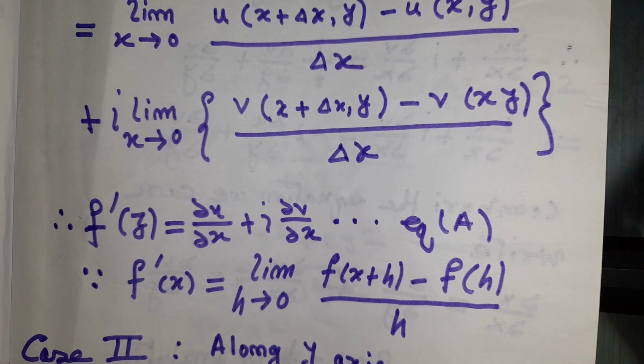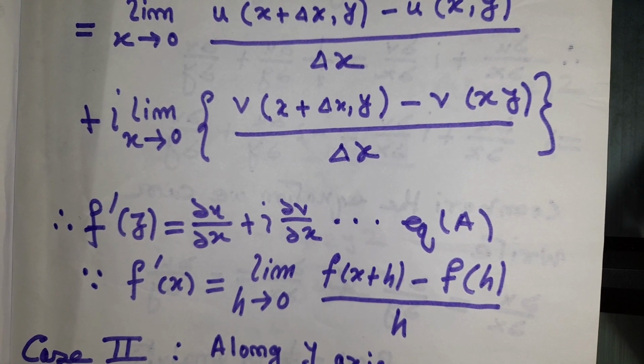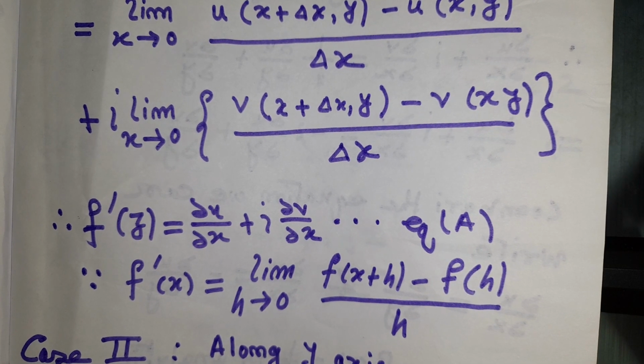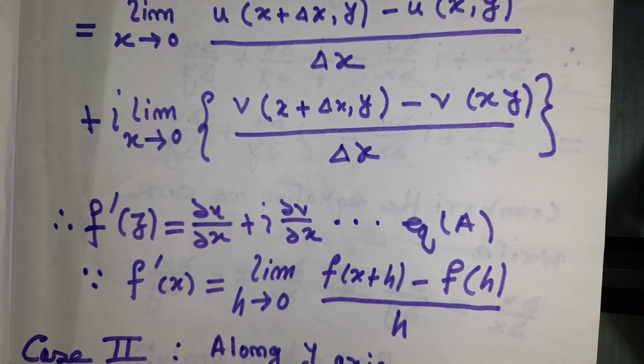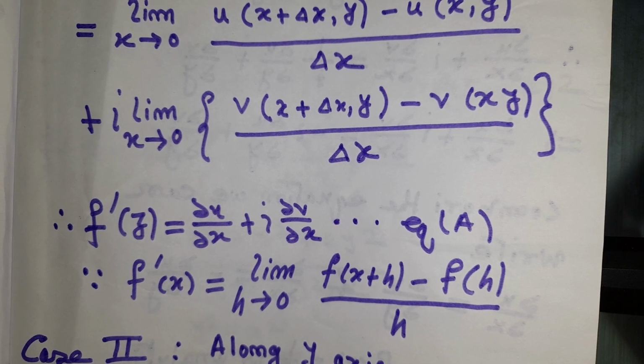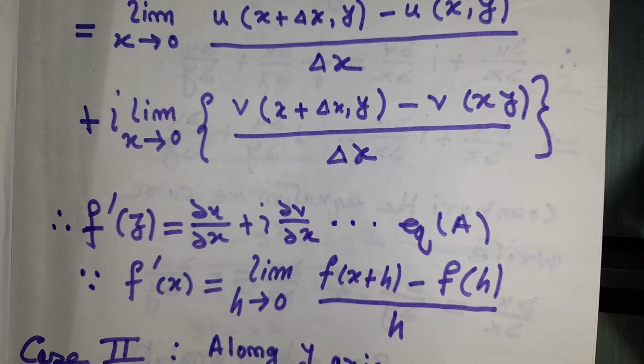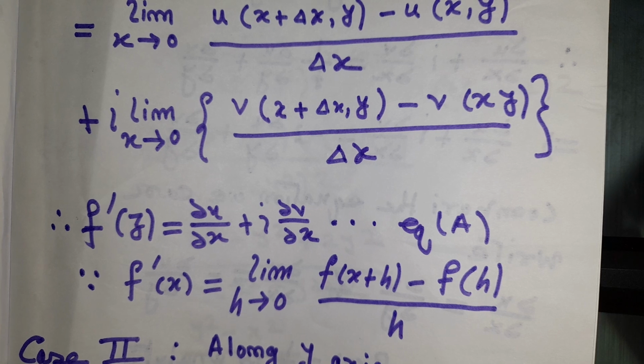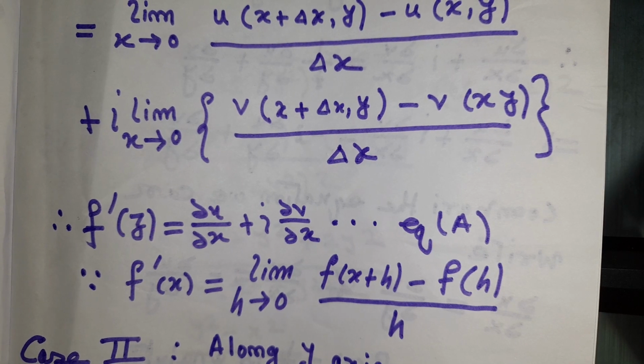Since f'(x) = limit h tends to 0 of [f(x + h) - f(x)]/h, this is the basic definition of a limit. All of us have learned it in 10+2, correct? We should know this at least. If you have forgotten, check the basic theory of limits on YouTube or Google.